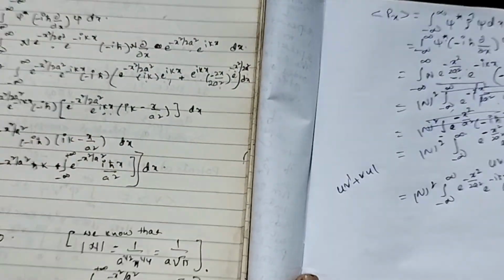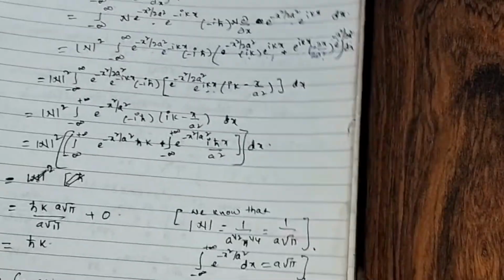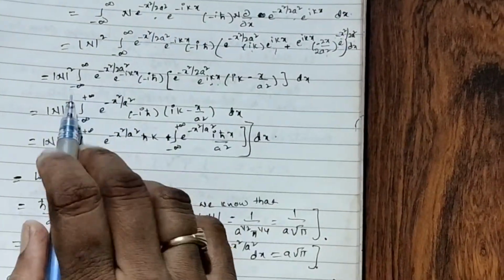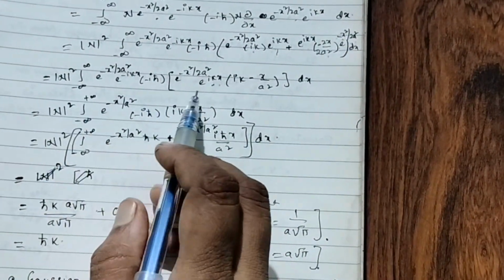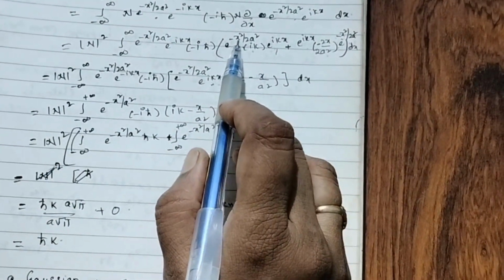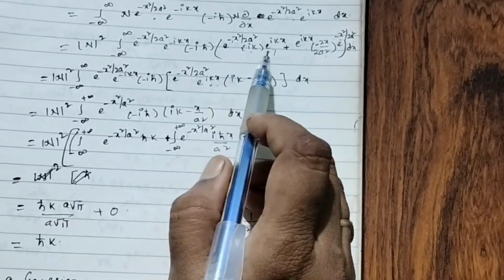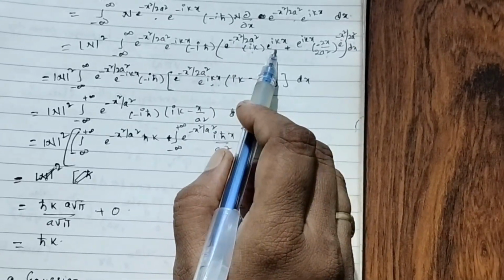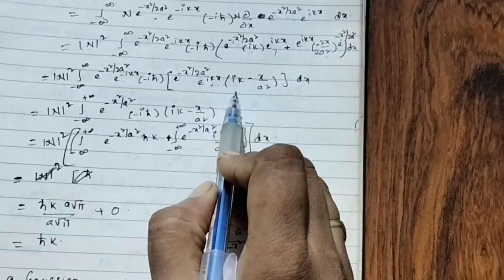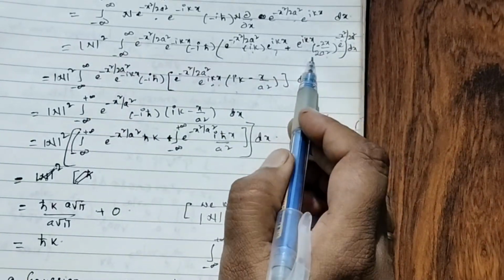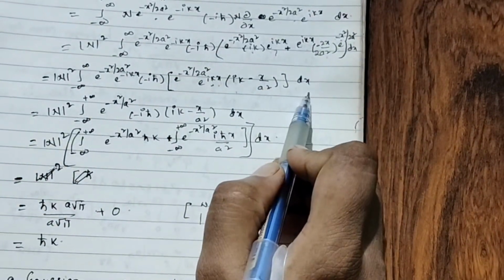Here I took e to the power of ikx common. What remained? ik minus 2x by 2a square dx.